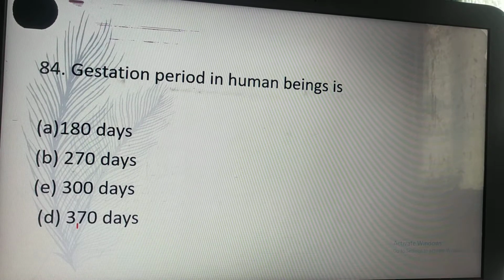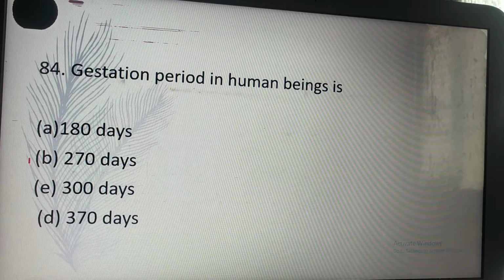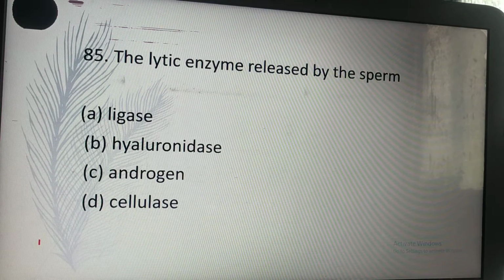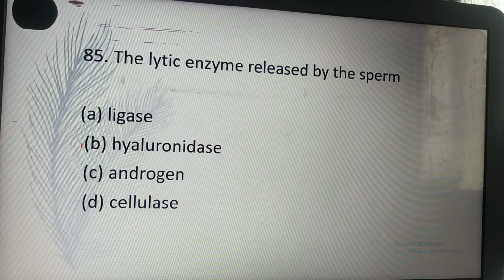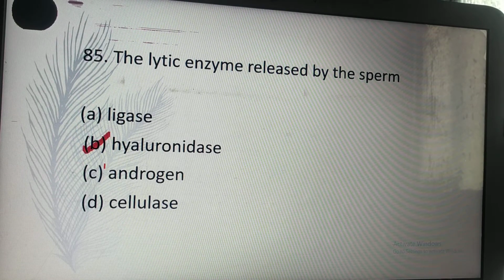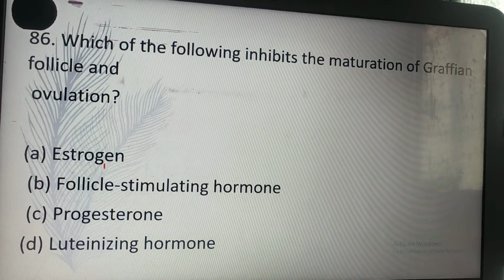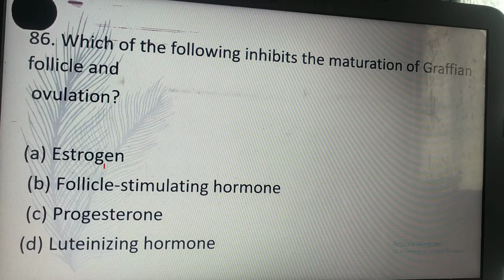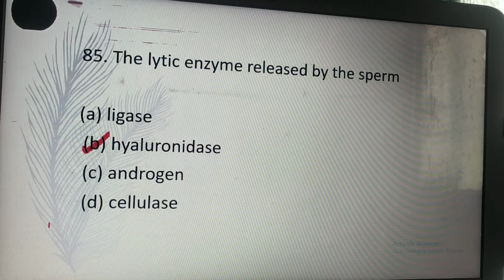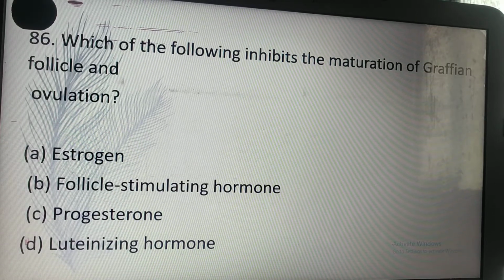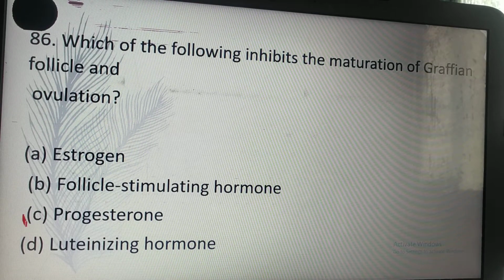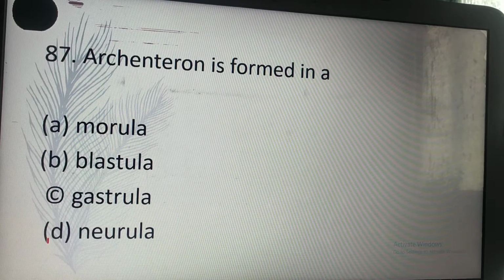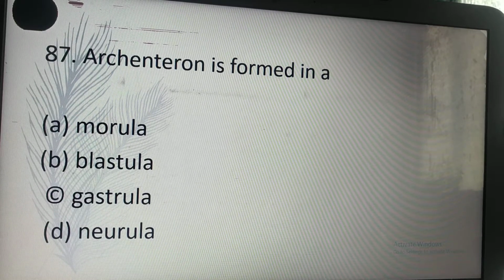Gestation period in human beings is 270 days. The lytic enzyme released by the sperm is B. Hyaluronidase. This lytic enzyme is released from the sperm. Which one of the following inhibits the maturation of Graafian follicles and ovulation? Progesterone. Archenteron is formed in gastrula.